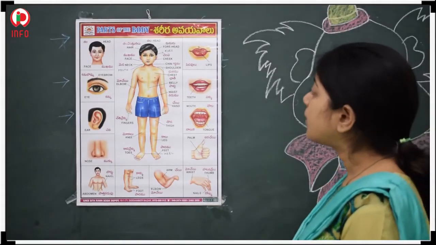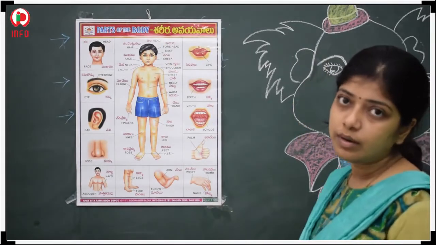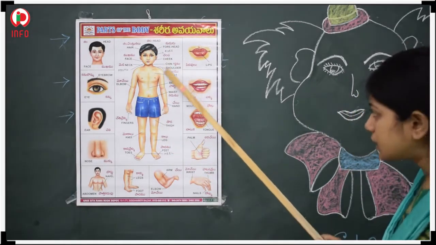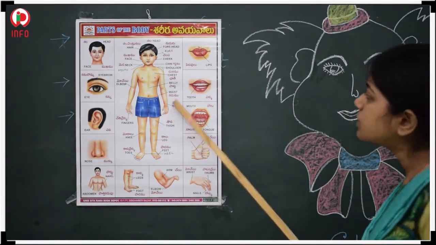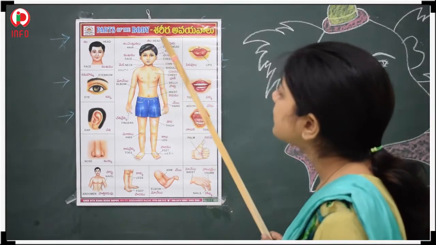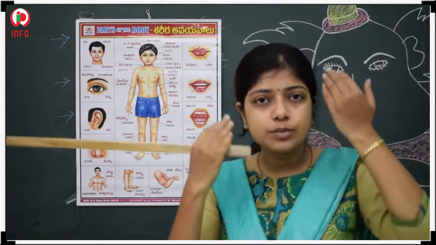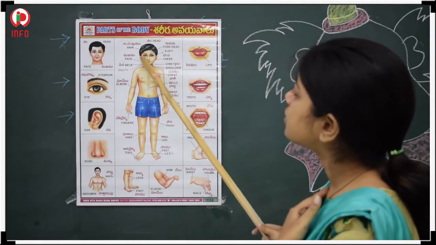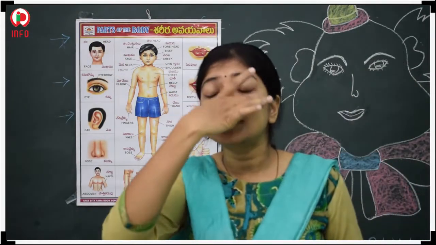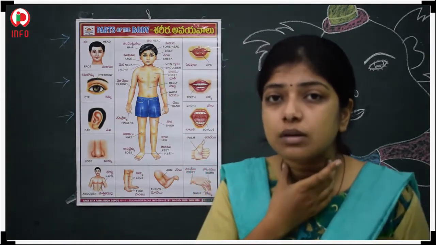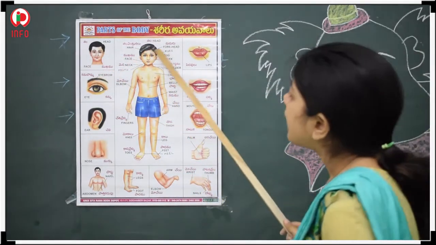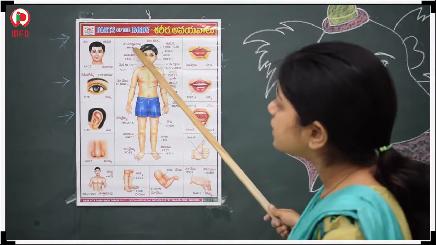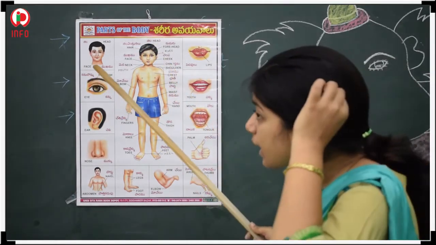Now I want to tell you about the different parts of our body. Have a look at this picture. This is a picture of a child just like you. Now see here, this portion is called the head. And see here, the front portion is also called the face. That means this skin portion is called the face. The head contains different parts also. Here these are the hairs. The black color, these are the hairs.